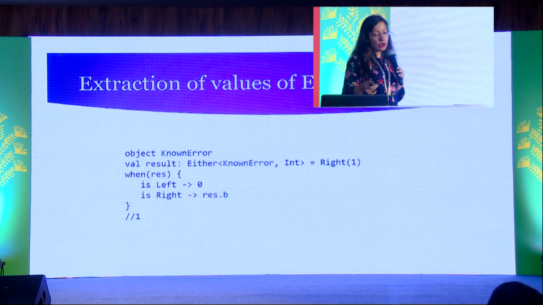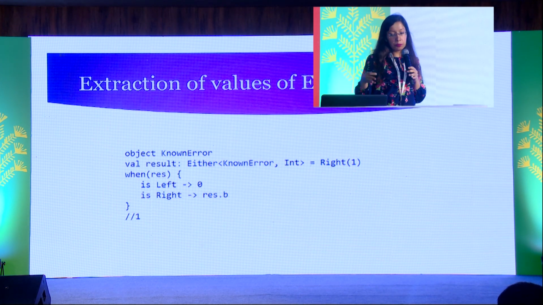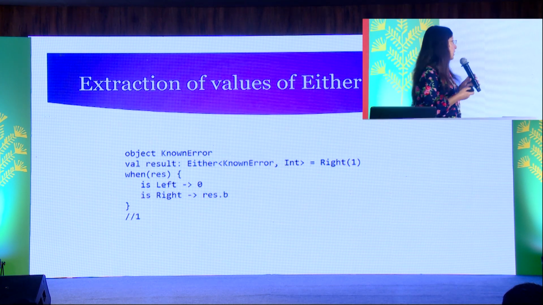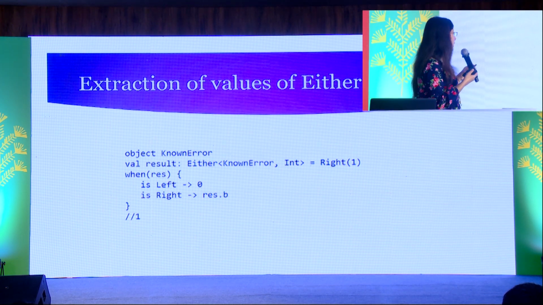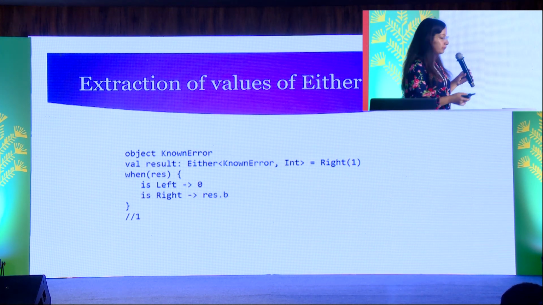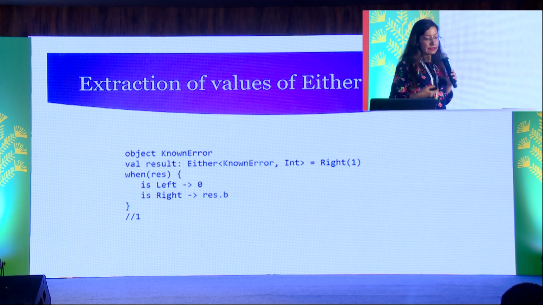You can also put some default values. Like if you have right, you can just output the value, and for left, that is the exception case, you can just output 0. So this is an example of how you can use when to extract the values from Either.